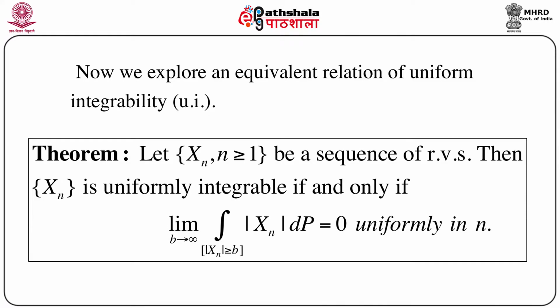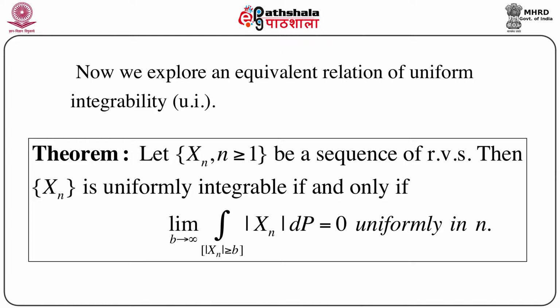Now we will discuss an equivalent relation of uniform integrability, because sometimes it is not very easy to check the condition of uniform integrability according to the definition. So we explore an equivalent condition in this theorem. Let Xn be a sequence of random variables.